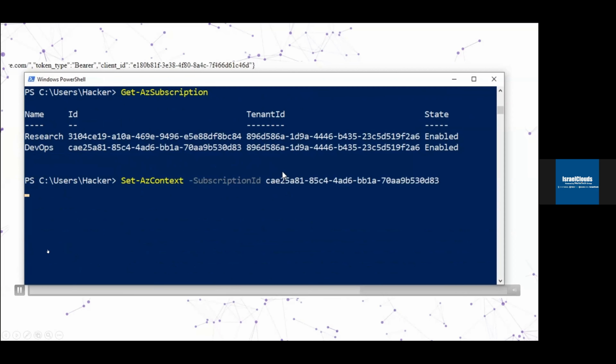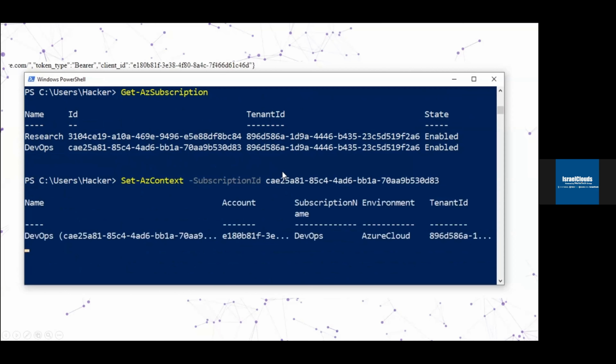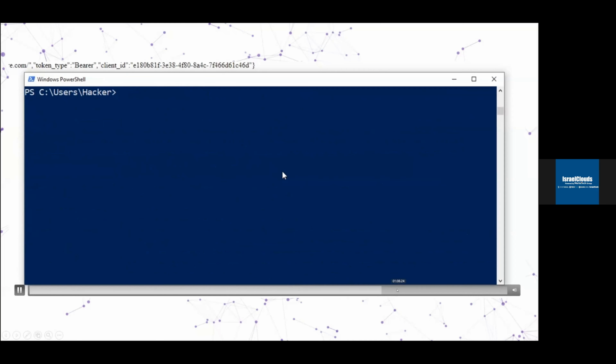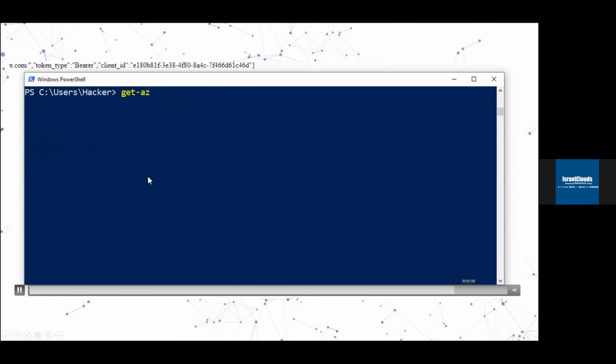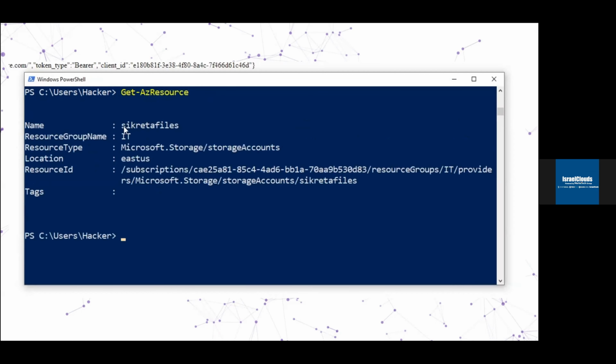Great, and now we switched from research to DevOps, and we are logged into DevOps. Let's see the resources. And now we are able to access the secret files, which belong to another resource group.